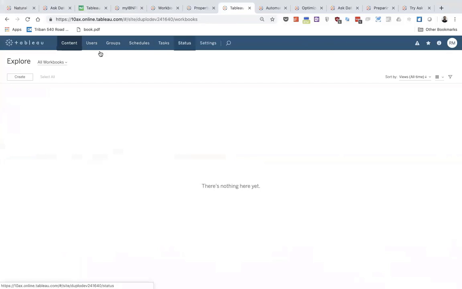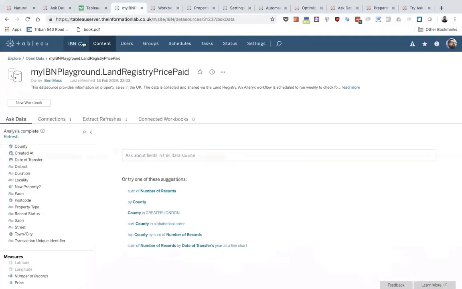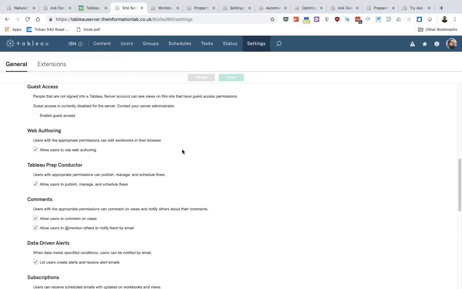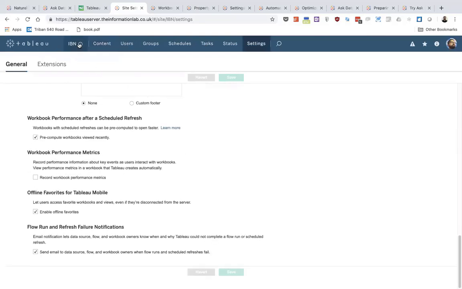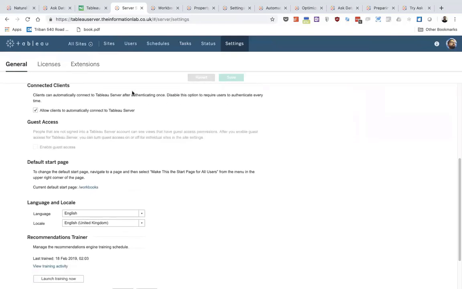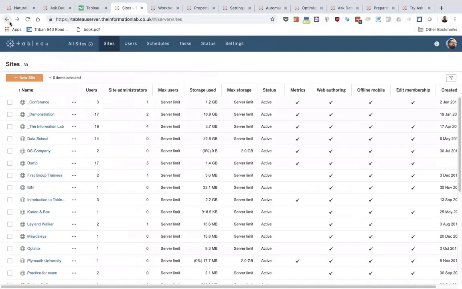So let's see. If I go to my settings, I don't think you can, from what I understand. I think it has to be on a data source by data source level. But if I check on the settings on this particular site, conductor, comments, alerts. No, it doesn't seem like you can. Let me just check on the overall settings. Yeah, I don't believe you can, actually. That's a very good question. I think it has to be disabled on a data source by data source level, which might be a pain.